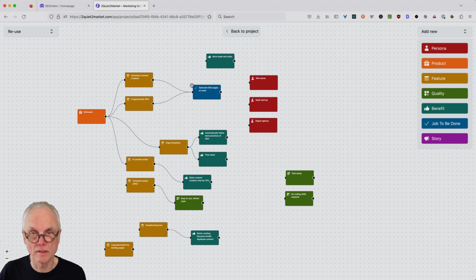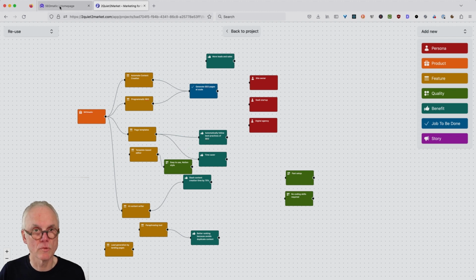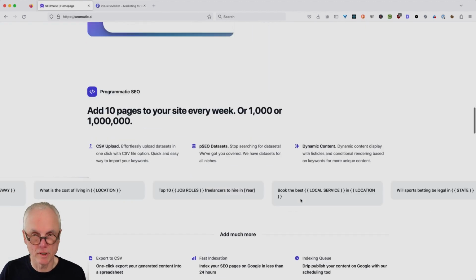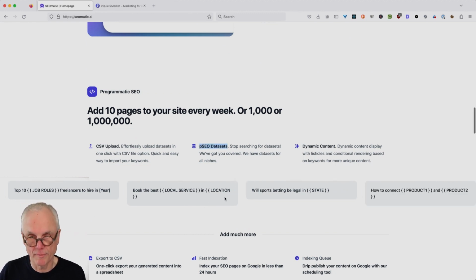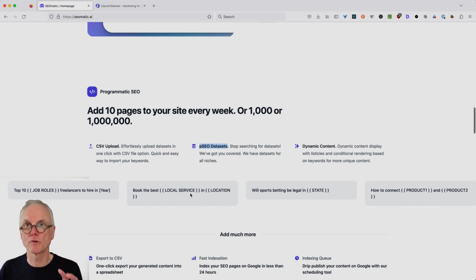Okay, so what do we need to generate SEO pages at scale? Maybe we need the page templates. And let's keep the AI out of the way for a moment. Let's try the text editor first, the template-based editor. And we also need a data set, right? These PSEO data sets, because the template placeholders, the template strings here, they must be filled with actual data.